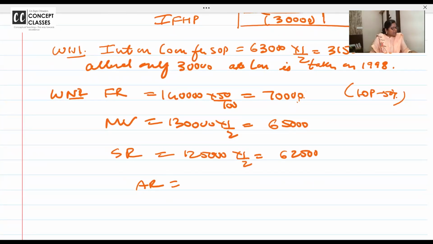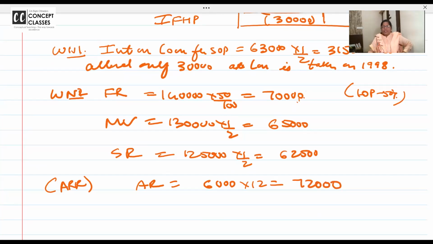Actual rent is 6,000 per month, but 2 months rent could not be recovered. So first you should write, you know, in your study material actual rent की जगह ARR देते हैं. RRR नहीं, ARR. What is ARR? Actual rent receivable is 72,000. Are you all reading the question?